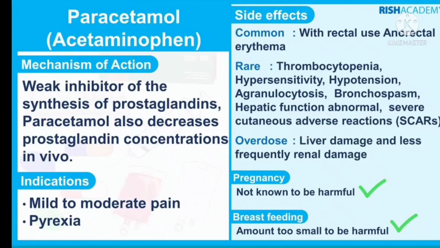Side effects: common with rectal use is anorectal irritation; rare are thrombocytopenia, hypersensitivity reaction if you are hypersensitive to acetaminophen, hypotension, agranulocytosis, bronchospasm, abnormal hepatic function, because it is metabolized through the hepatic route. Severe cutaneous adverse reactions; in overdose, liver damage and less frequently renal damage. Why, I described previously. Pregnancy: not known to be harmful. Breastfeeding: amount too small to be harmful.